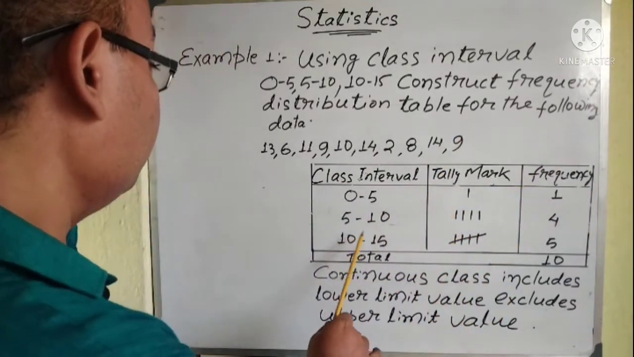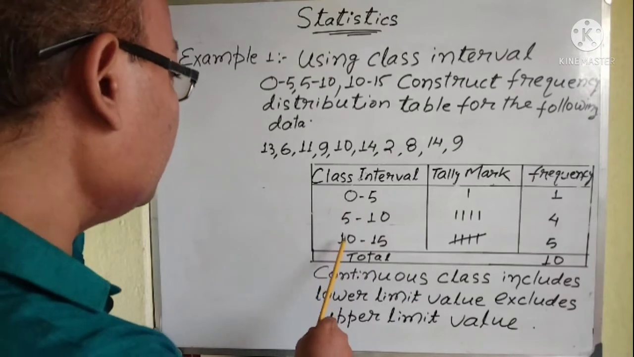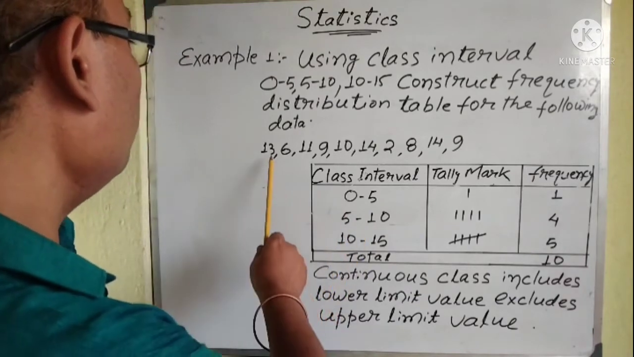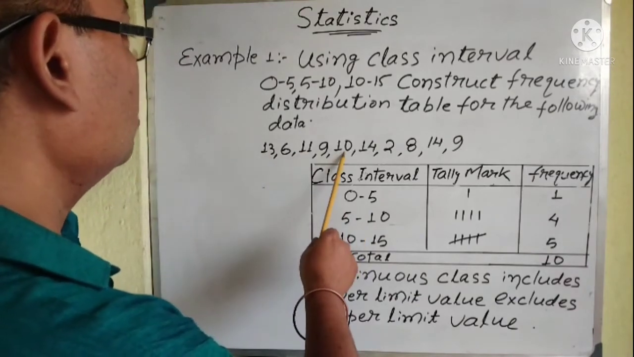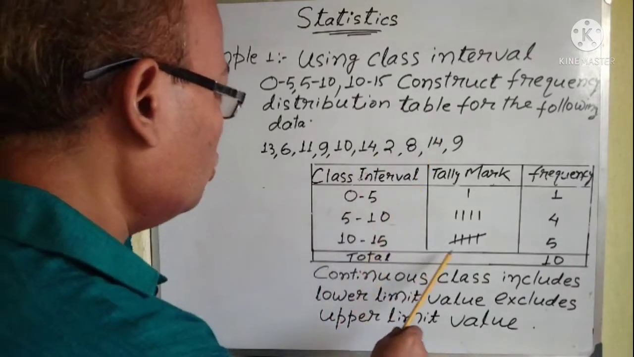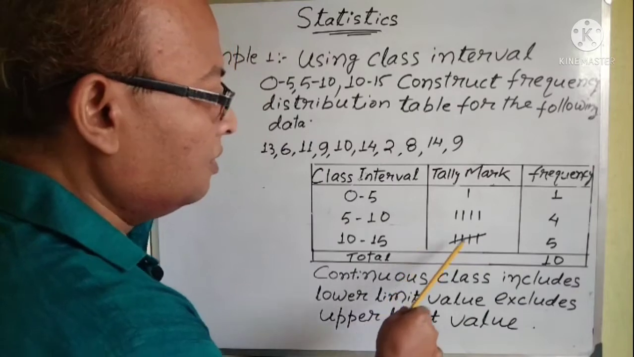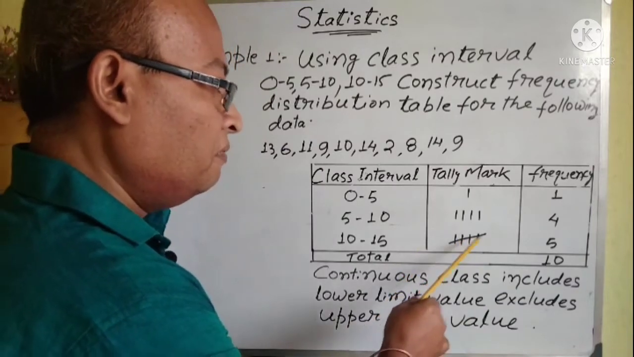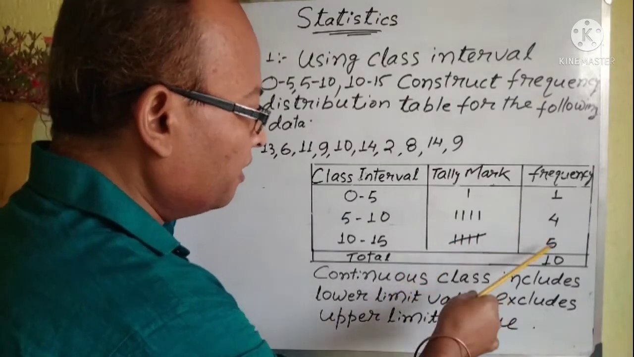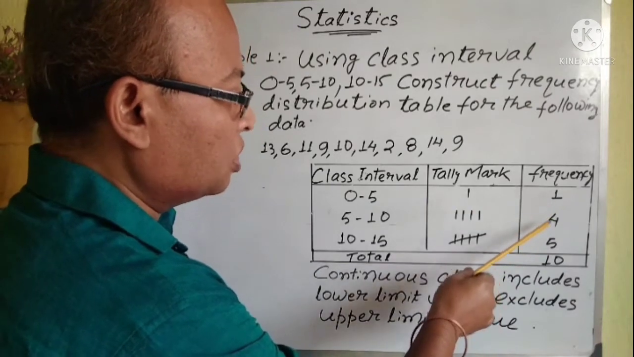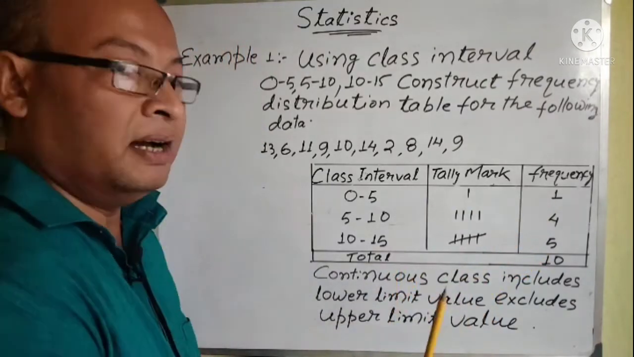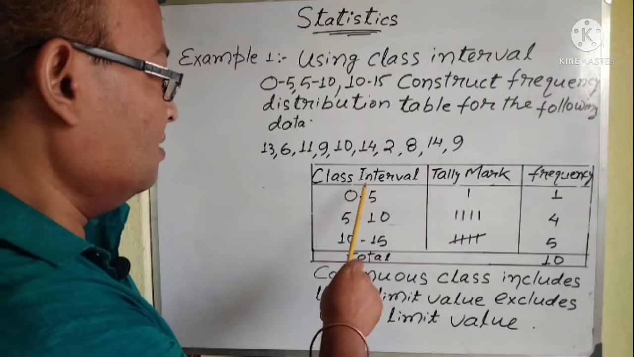Clear? So in 10 to 15, here I will count. 10 to 15, how much? 1, 2, 3, 4, 5. So 1, 2, 3, 4 and a single cross strike. So this is 5. So frequency is 5 plus 4 plus 1, 10. Is it clear? This is a continuous class interval.